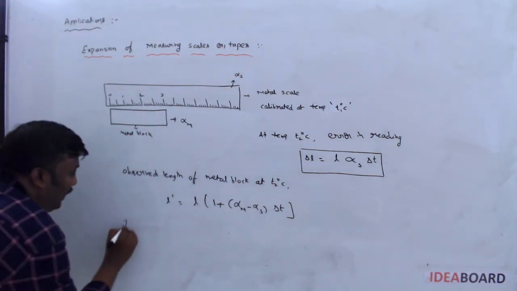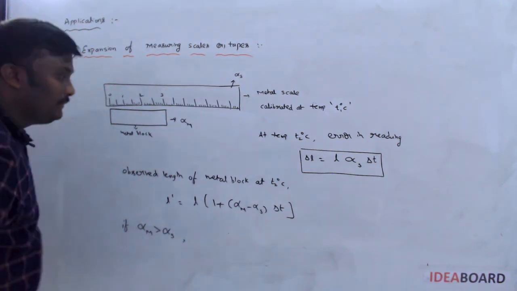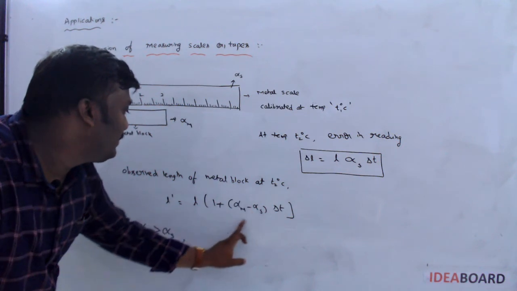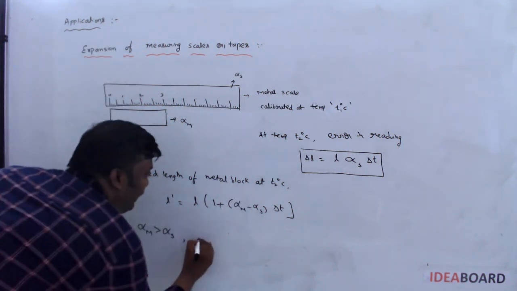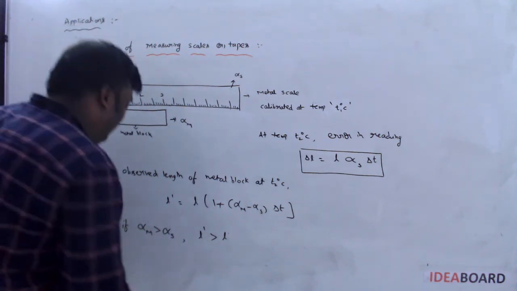If alpha m is greater than alpha s, it becomes a positive value, then the observed reading is more than the real reading.